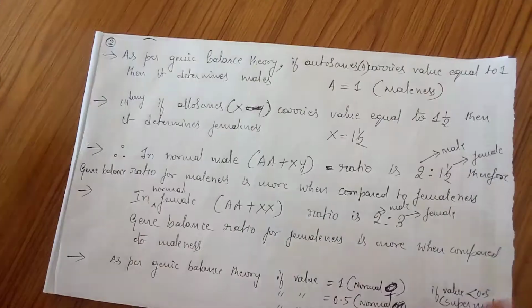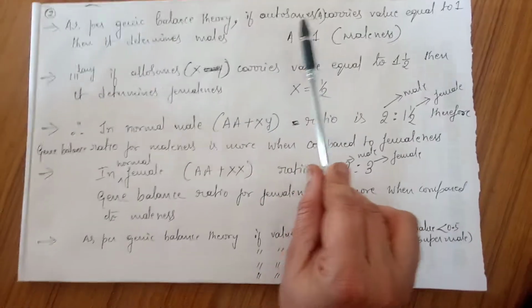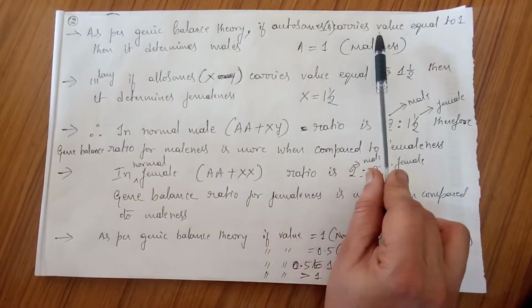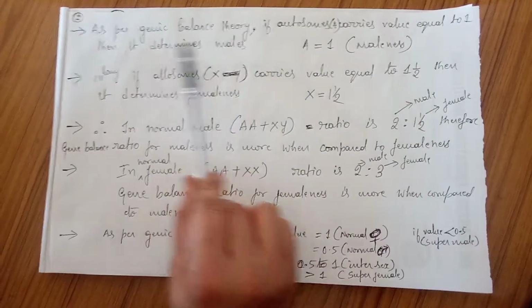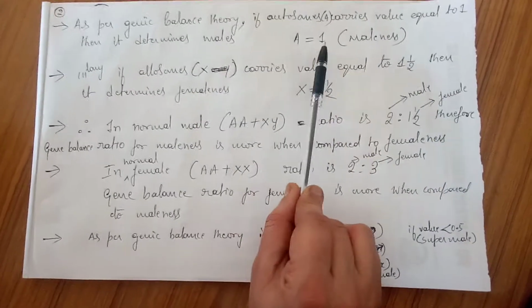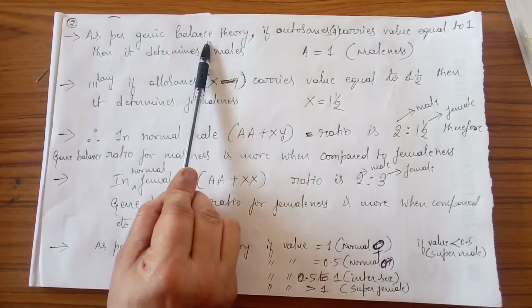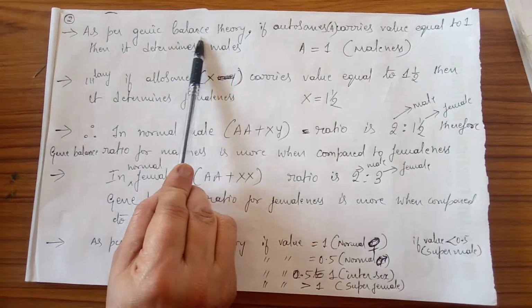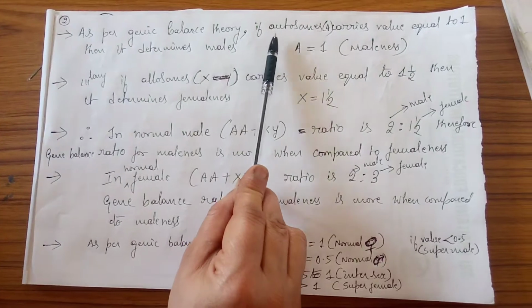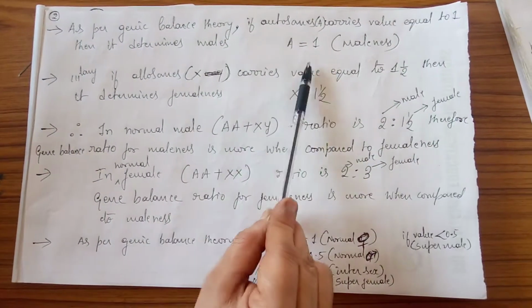Next, as per genic balance theory, if you assume that autosomes carry the value equal to 1, then it determines maleness.